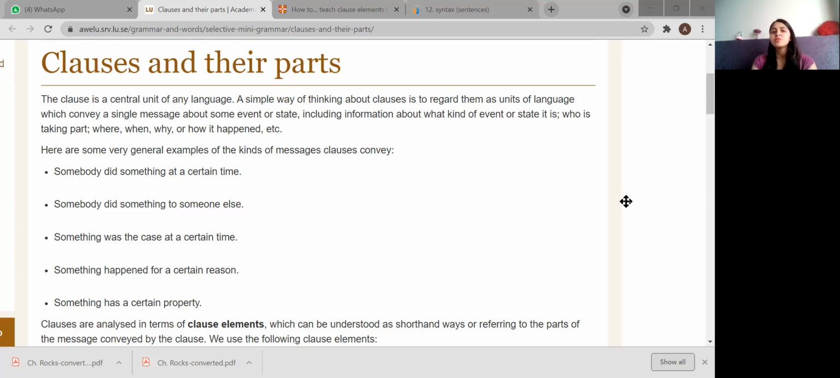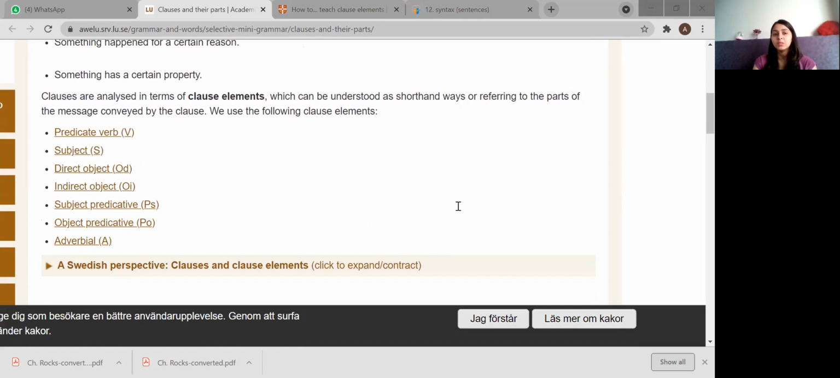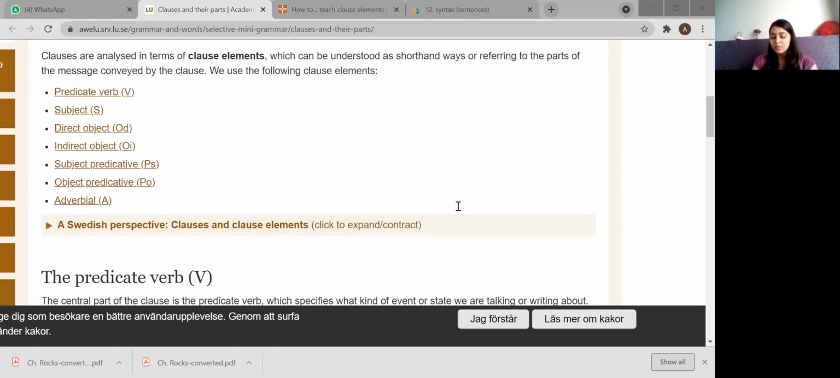Here are some general examples of the kinds of things clauses convey. Somebody did something at a certain time, somebody did something to someone else, something was the case at a certain time, something happened for a certain reason, something has a certain property. Clauses are analyzed in terms of clause elements. What are these clause elements? They are the parts of clauses, which are understood by referring to the parts of the message conveyed by the clause.